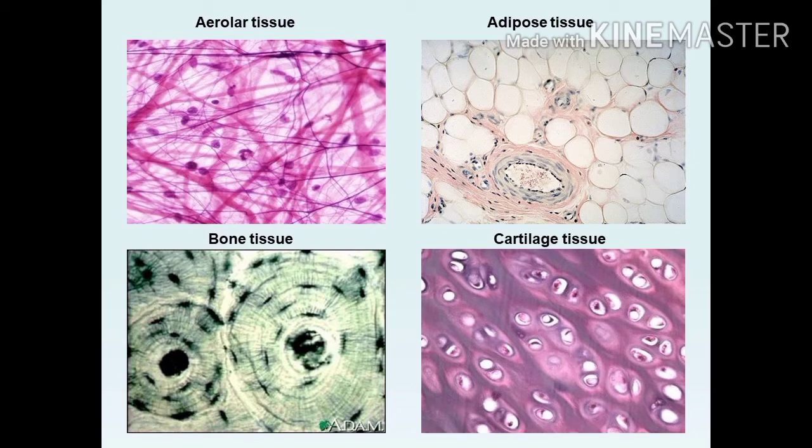Then cartilage tissue. Cartilage is also known as flexible bone. Where can we see this flexible bone? The tip of the nose. You touch the tip of the nose, there you can see that flexible cartilage. It also helps to connect the bones.